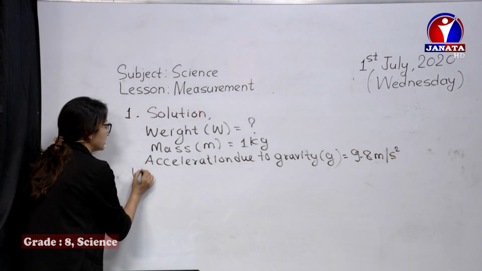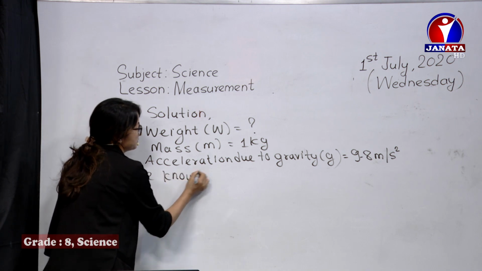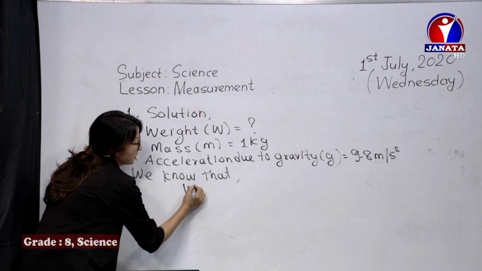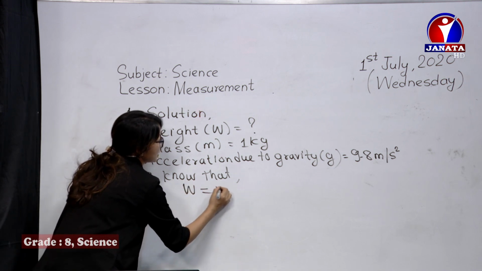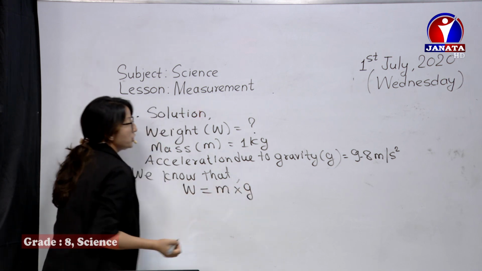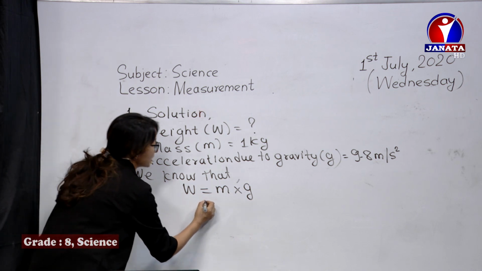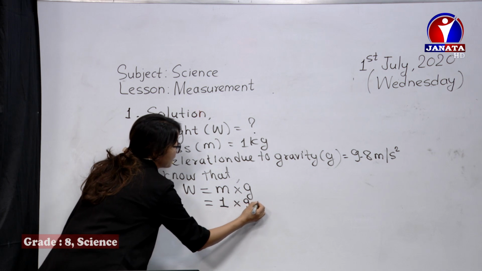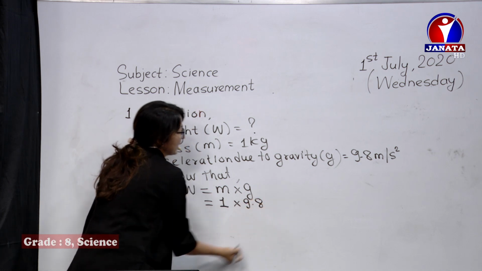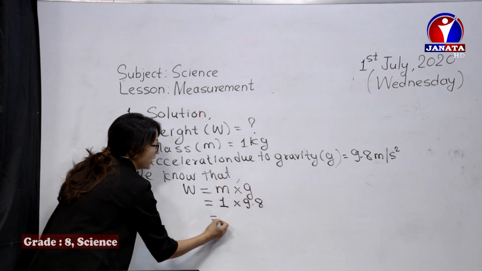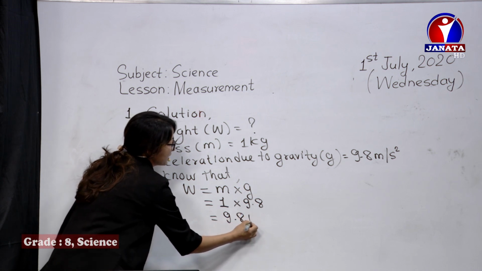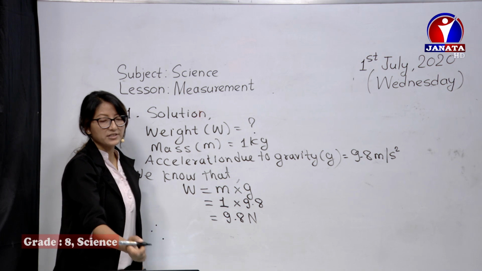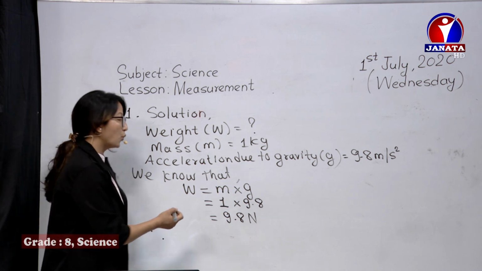So we know that W is equal to m into g. Weight is equal to mass into acceleration due to gravity. Mass here is 1 kg and acceleration due to gravity is 9.8 meter per second square. So it's 9.8 Newton.